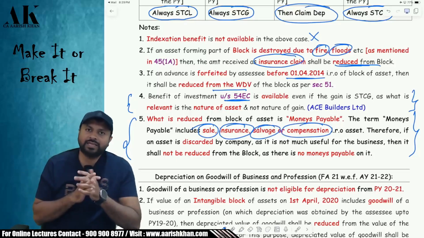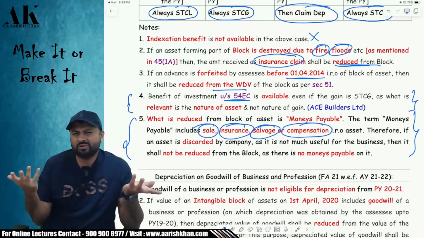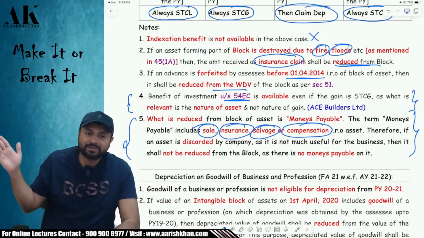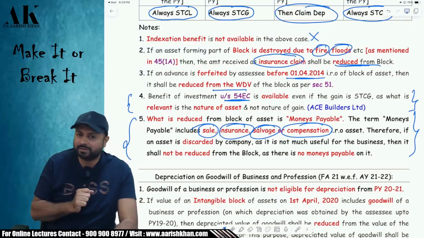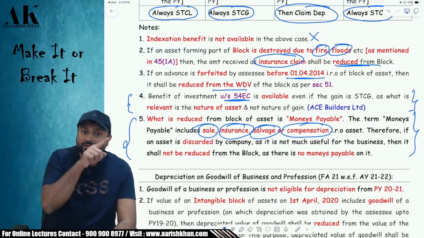Now, for example, there is an asset in my block. Okay, there is one building in my block. Now that building is of no use to me. So I have discarded that building. I have kept aside that building. We are not using that building for the purpose of business. We have discarded that building. Will I reduce that from the block of asset? The answer is no. Why?